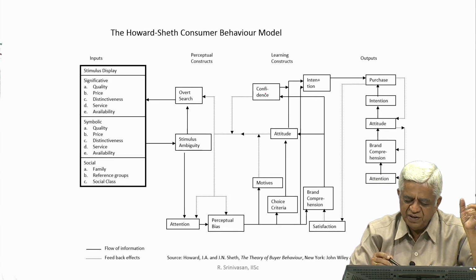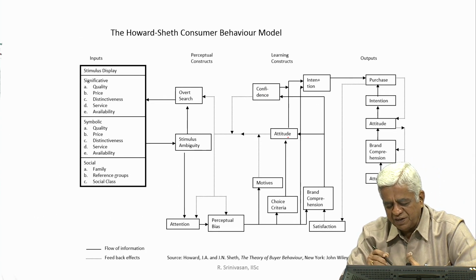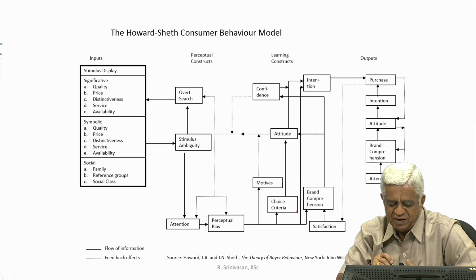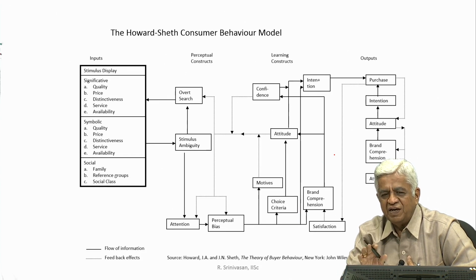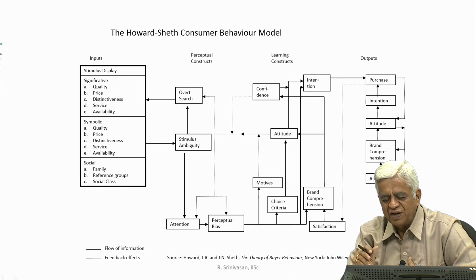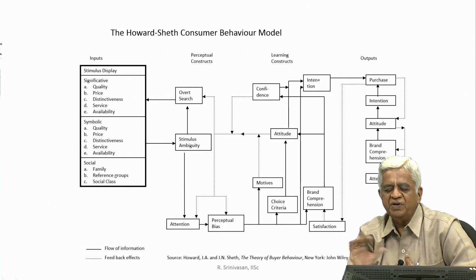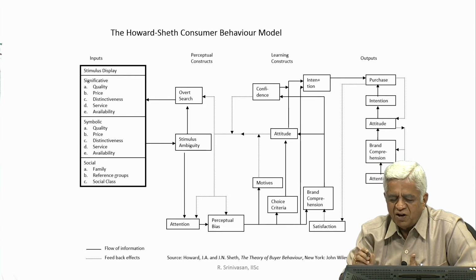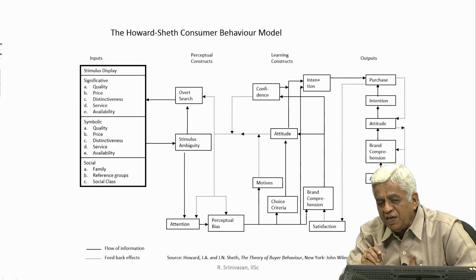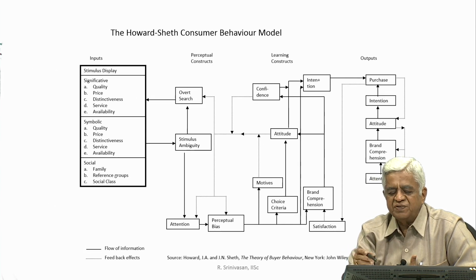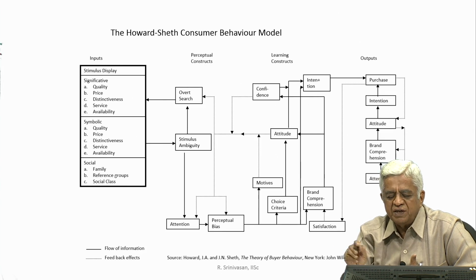So, the confidence, the motives giving rise to certain attitudes, then these motives also giving rise to certain choice criteria. He may decide on the choice criteria with respect to his product. So, all this will lead to what we call the behavioral intentions which are exhibited by the consumer.